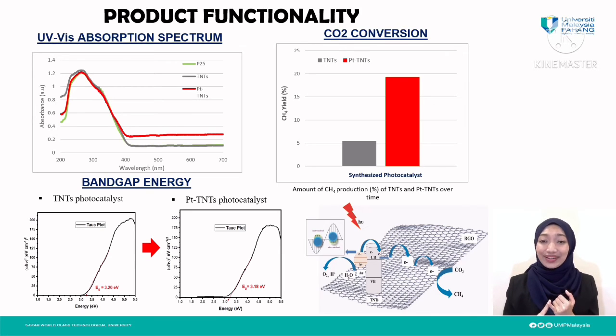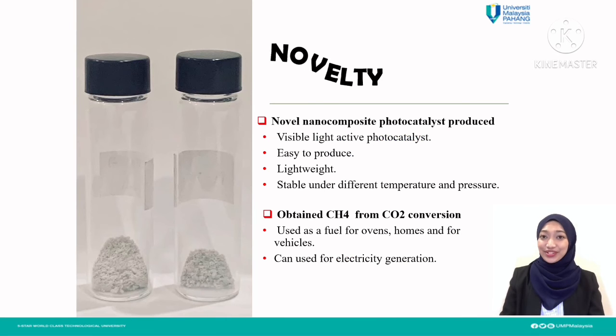UV-Vis absorption spectrum analysis proved that the Pt-TNT photocatalyst has a wide absorption range in the visible light spectrum, which is in the wavelength range of 400 to 700 nanometers. The bandgap energy of Pt-TNT also reduced from 3.2 electron volts to 3.1 electron volts after the modification process. This is due to the incorporation of platinum nanoparticles into the titanium nanotube. With these attributes, it is proven that our synthesized Pt-TNT will lead to a better photocatalysis process of CO2 reduction under the visible light spectrum. Through this research, a novel nanocomposite photocatalyst has been successfully produced.